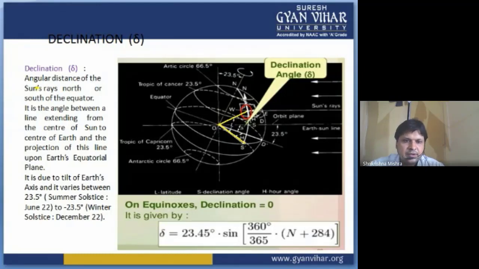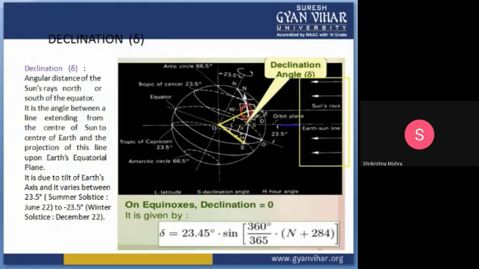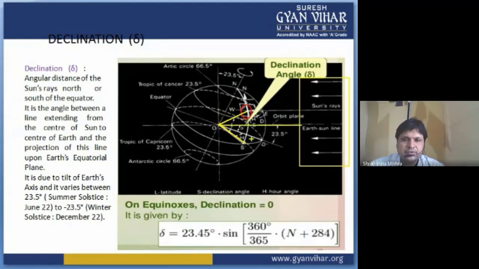Now try to understand, these are the sun's rays, students. The sun's rays are coming in this situation. The angle made by the sun's rays with the equatorial plane, this plane, will give you the declination angle.